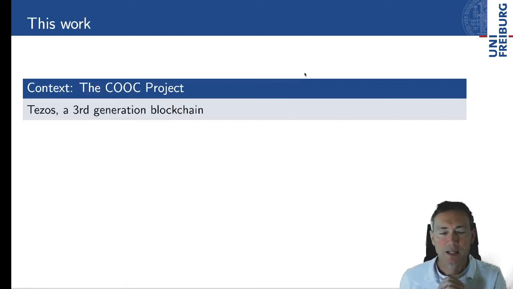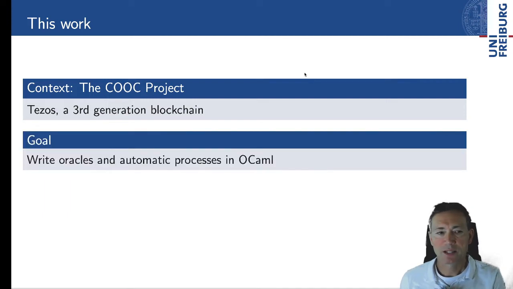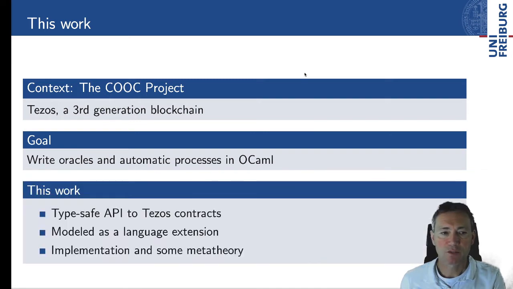All right. This work happens in the context of the Coke project, which is about orchestration of contracts. All that happens on Tezos, which is a third generation blockchain. So our goal here is to provide tools for writing oracles and automatic processes in OCaml, which happens to be the implementation language of Tezos.